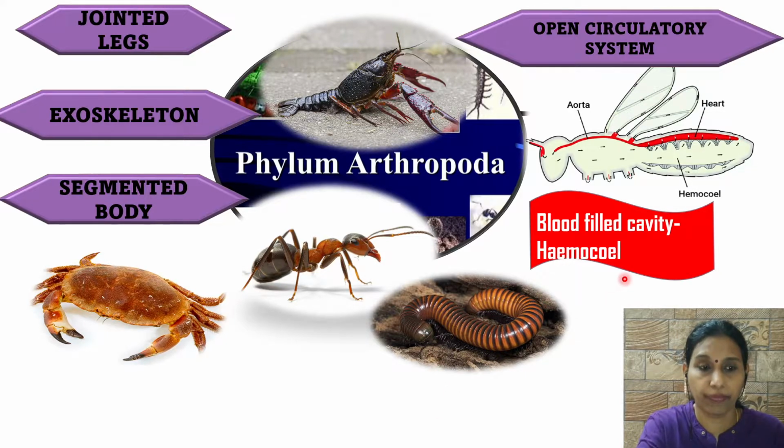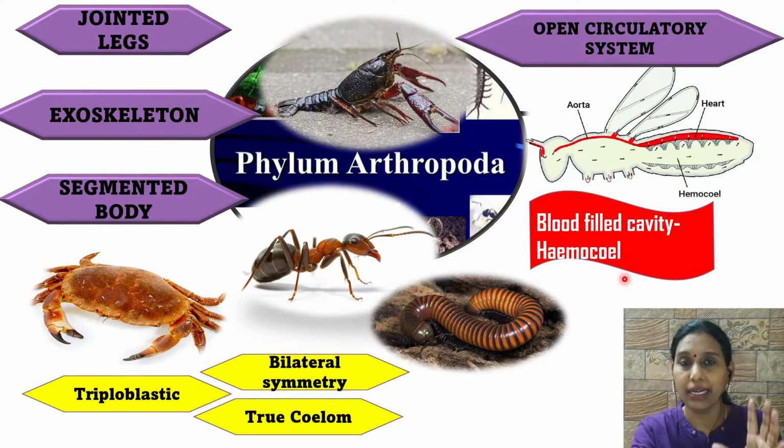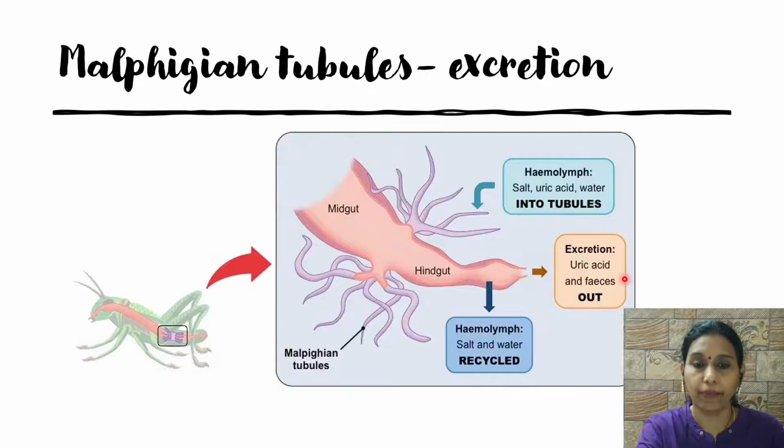Fine. Then triploblastic, yes, the bilateral symmetry and presence of true coelom. These are characteristics which have started from the earlier phyla. Okay, triploblastic started from the 3rd phylum. True coelom started from annelids, the 5th phylum. Fine. So these are the main characteristics of phylum Arthropoda. The major identifying features being open circulatory system and jointed legs. Okay.